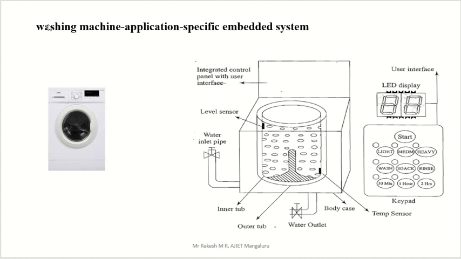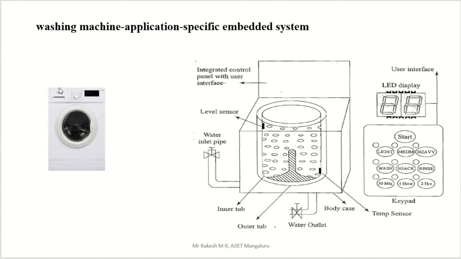We have one example here, that is a washing machine. You may get a question in the exam to explain the operation of a washing machine and some of the components present in a washing machine. So you have to explain that in detail. The working nature of the washing machine you already know, so I'm not going to include the working operation of your washing machine in this video lecture.